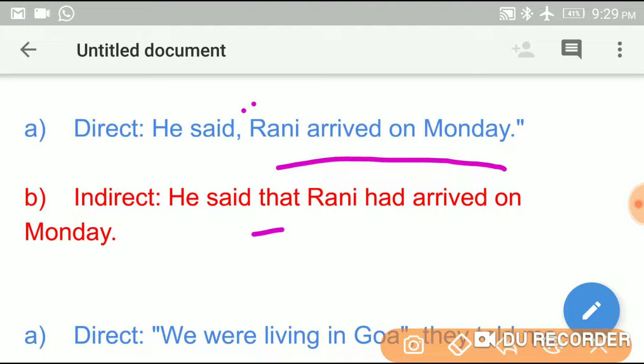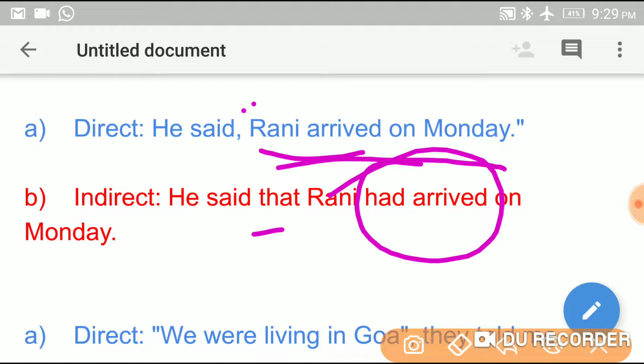So, he said that Rani had arrived. Why is it changed to had arrived? Because arrived is simple past tense. Rani arrived, that is simple past tense, changes into past perfect tense. So Rani arrived changes into Rani had arrived.